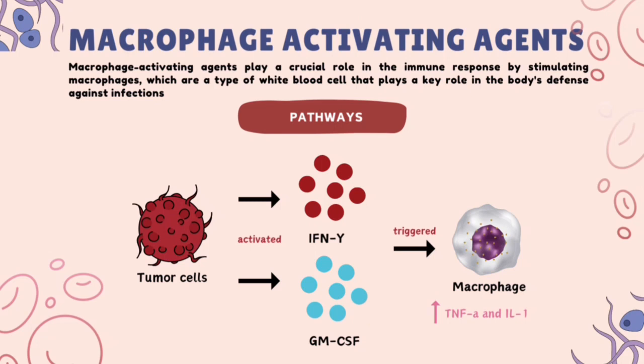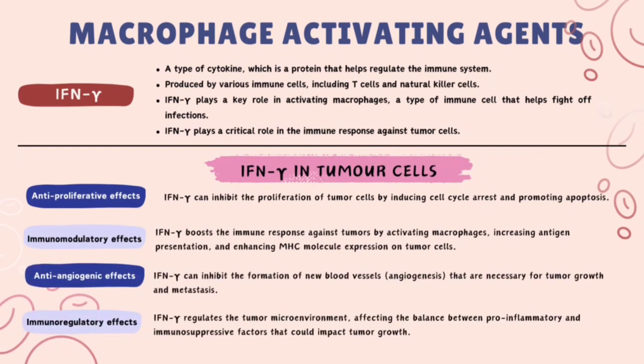By activating the interferon gamma and granulocyte macrophage colony-stimulating factor, it triggers an increase of tumor necrosis factor alpha and interleukin-1. Next, interferon gamma is a type of cytokine, which is a protein that helps regulate the immune system, produced by various immune cells, including T cells and natural killer cells. Interferon gamma plays a key role in activating macrophages, a type of immune cell that helps fight off infections. IFNG plays a critical role in the immune response against tumor cells.